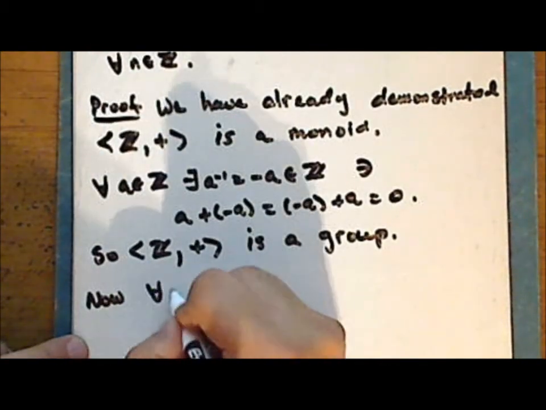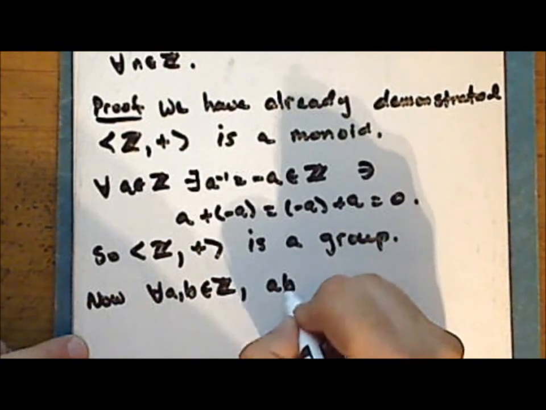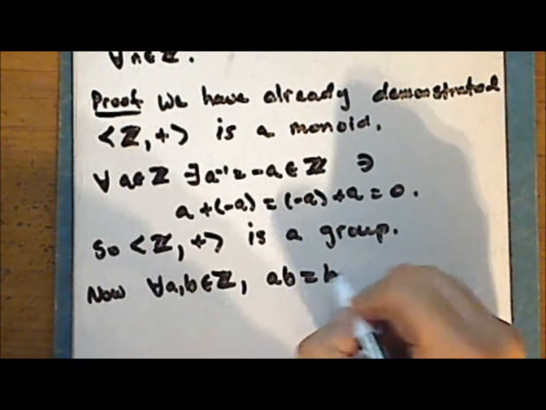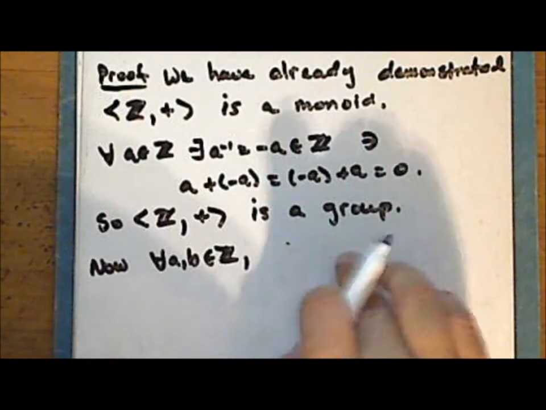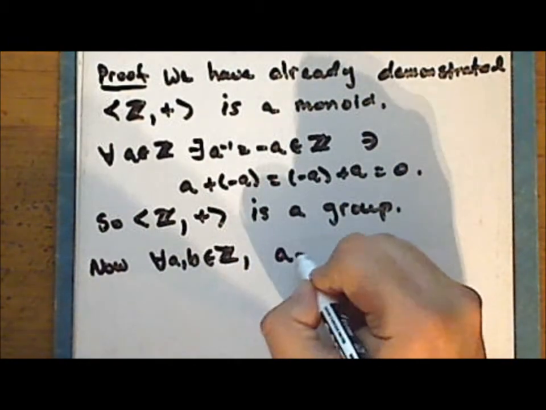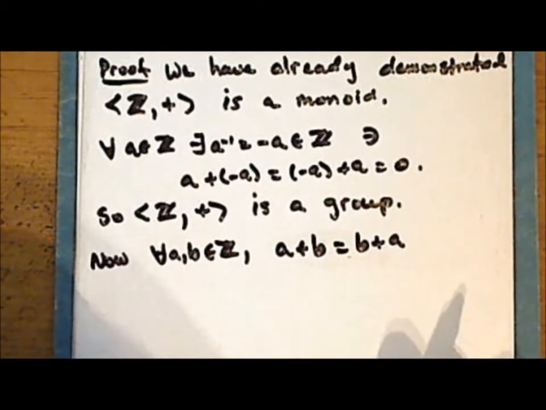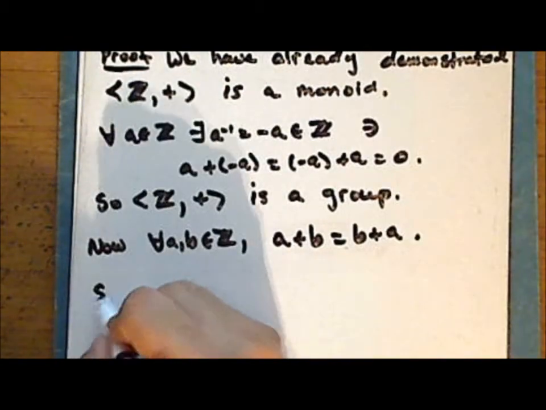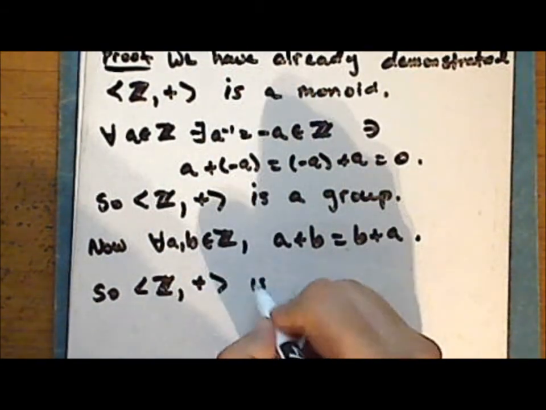Now for every pair of integers a and b, when we perform the sum, it does not matter the order in which we take the elements. The sum is always the same. And so the group consisting of the integers under addition is abelian.